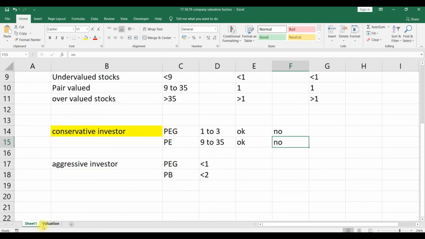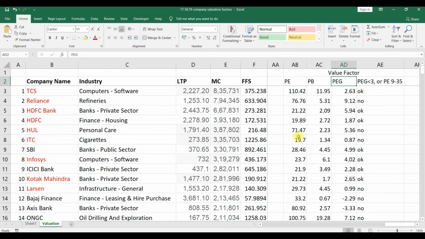If I show it in the data, you will understand better. For TCS, what is the PEG value here? First I am checking the PEG value. It is 2.63. It is between 1 to 3. So okay.